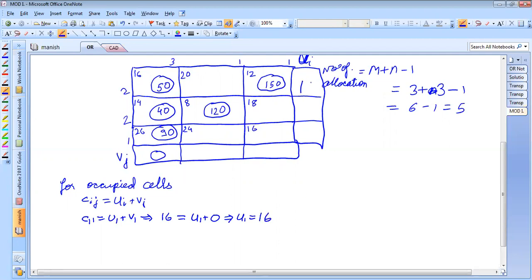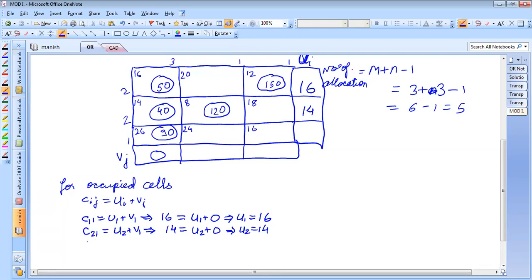Can I write 16 here? Is it correct? Yes, sir. Similarly, C21 is equal to U2 plus V1, implying that 14 is equal to U2 plus 0, implying that U2 is equal to 14. Can I write 14 here?